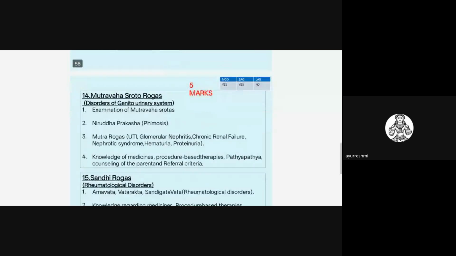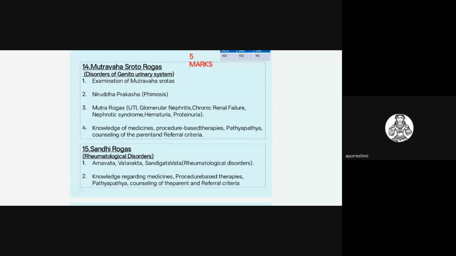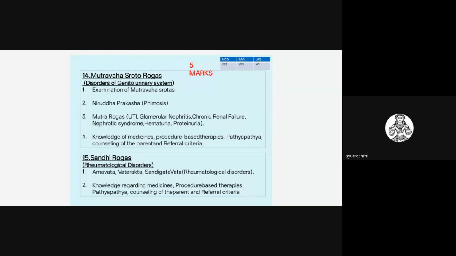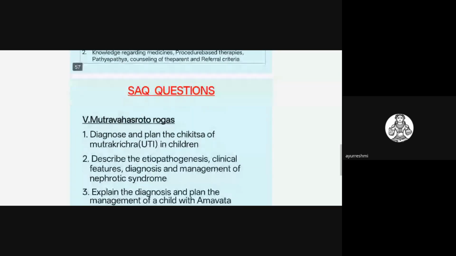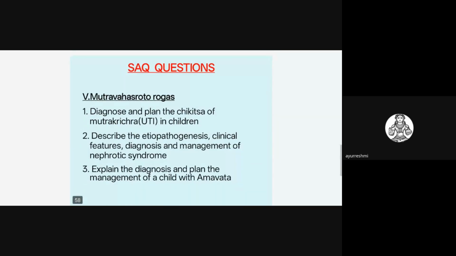So next is Mutravaha Srotorogas, that is the genitourinary system. The allotted marks for this topic is 5 marks. So 5 marks is allotted for this topic, Mutravaha Srotorogas and Sandhi Rogas, rheumatic disorders and all. Very likely only one SAQ question will be asked. MCQ questions will not come on this topic.